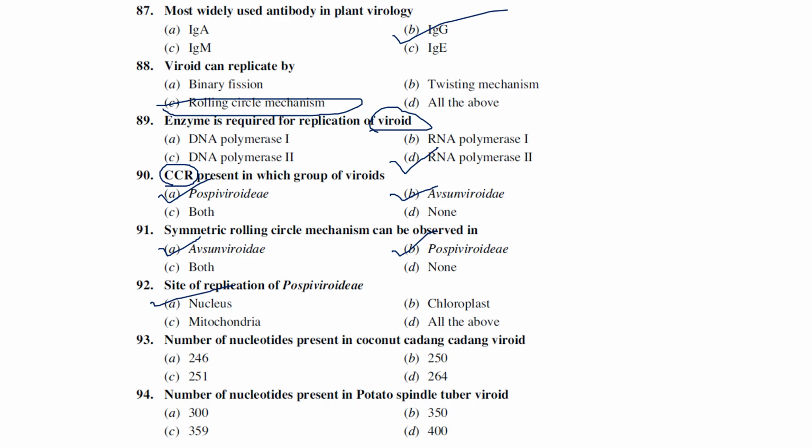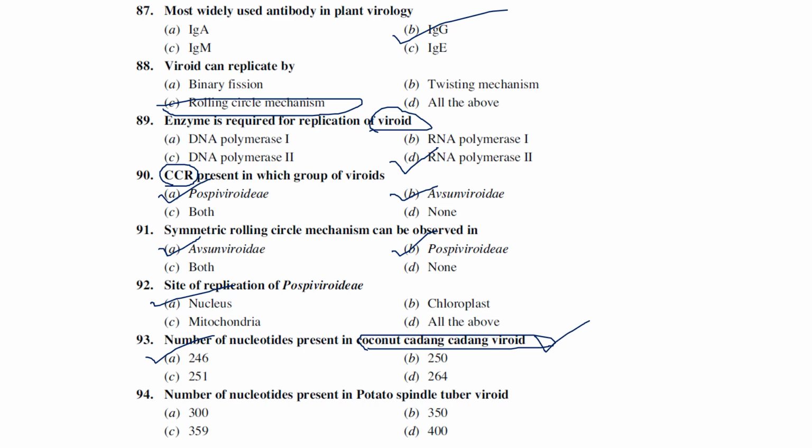Number of nucleotides present in coconut cadang-cadang viroid. This is also one important one, like how many nucleotides each viroid contains and all those things. And the smallest viroid is coconut cadang-cadang viroid only, which consists of just 246 nucleotides, right? And it is known to be the smallest viroid reported so far.